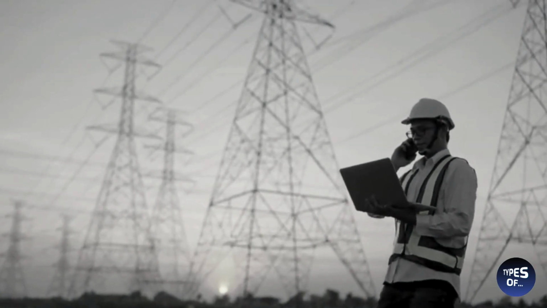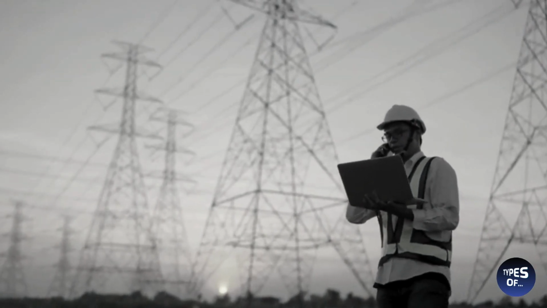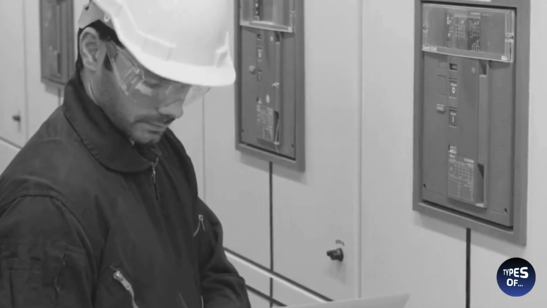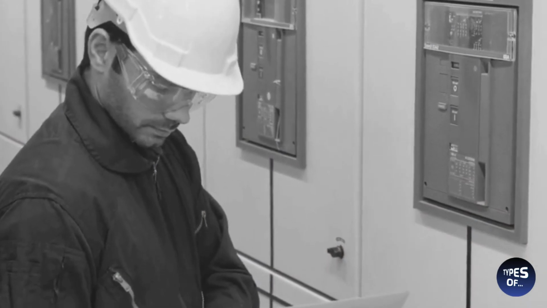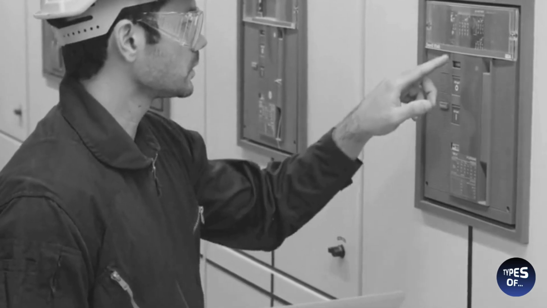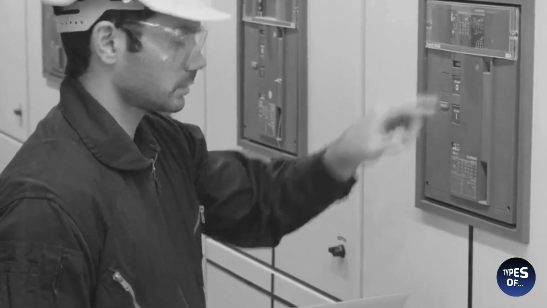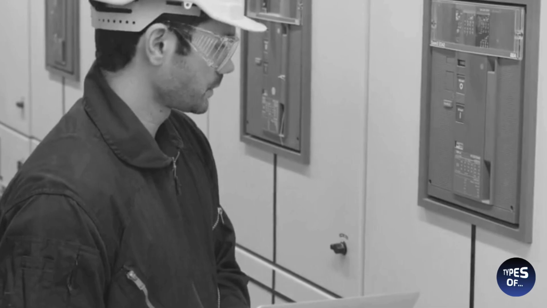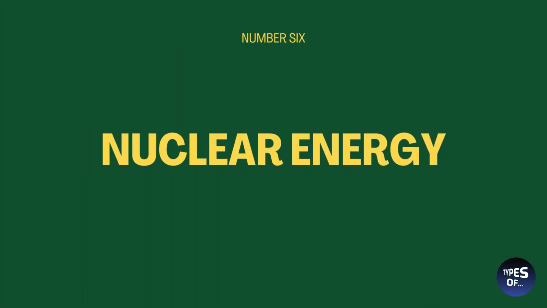Electricity is generated at power plants by converting other forms of energy, such as mechanical energy from turbines or chemical energy from fuel, into electrical energy. This electrical energy is then transmitted through power lines to homes, businesses, and industries, where it can be used to power various electrical devices. Number 6. Nuclear energy.